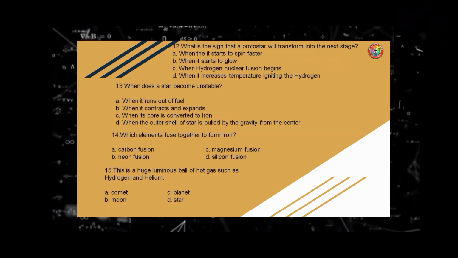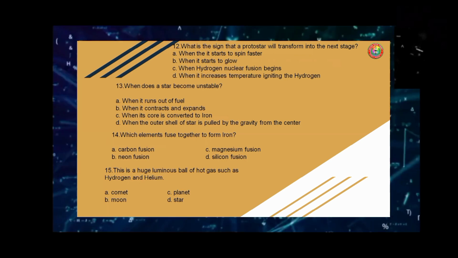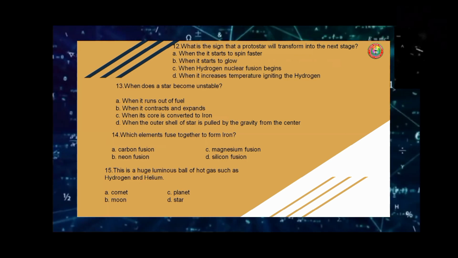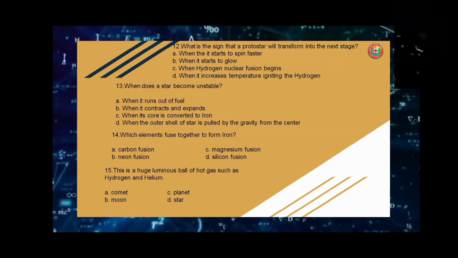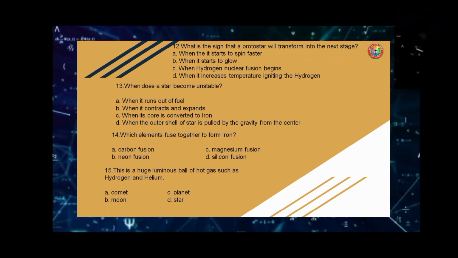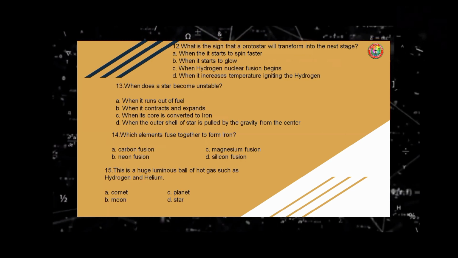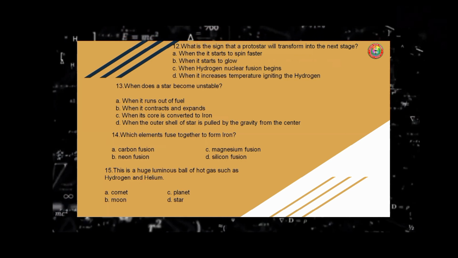Number 13, when does a star become unstable? A, when it runs out of fuel. B, when it contracts and expands. C, when its core is converted to iron. D, when the outer shell of the star is pulled by the gravity from the center.